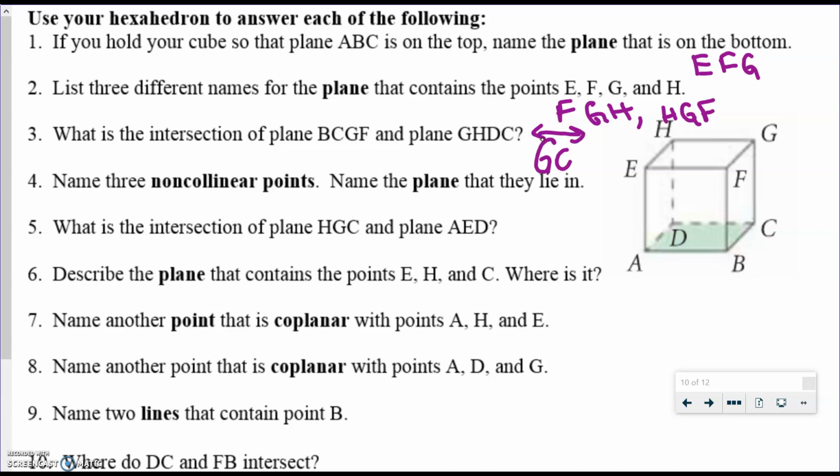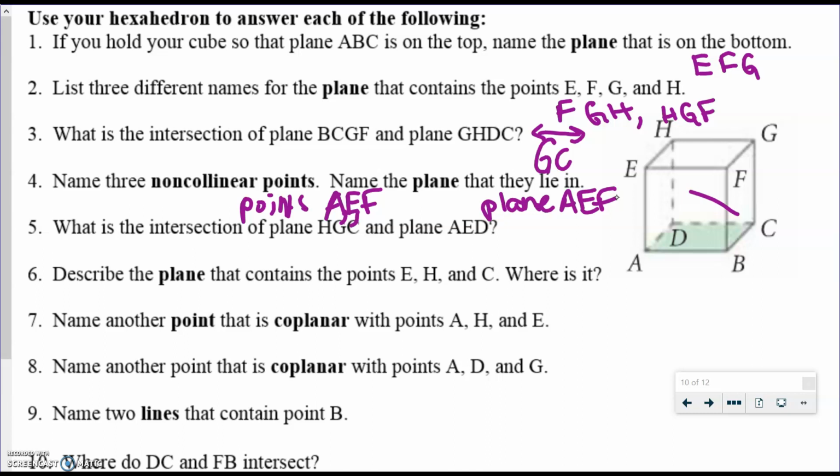There's a lot of possibilities for non-collinear points. So I'm going to pick 3 non-collinear points, and I'm just going to pick on the front here, and I'm going to say A, E, and F. Points A, E, and F lie in plane AEF, because they are 3 non-collinear points, so that's how we can name that plane.